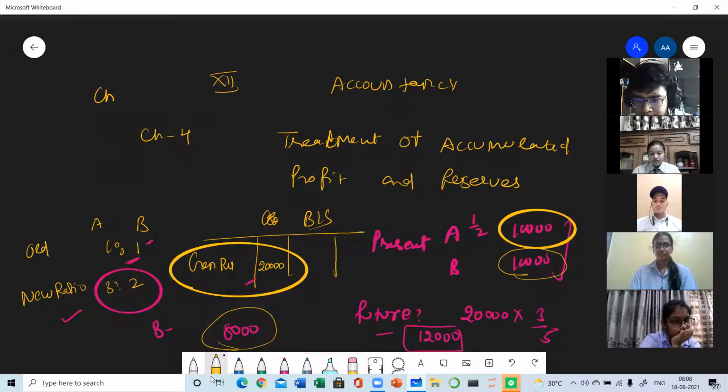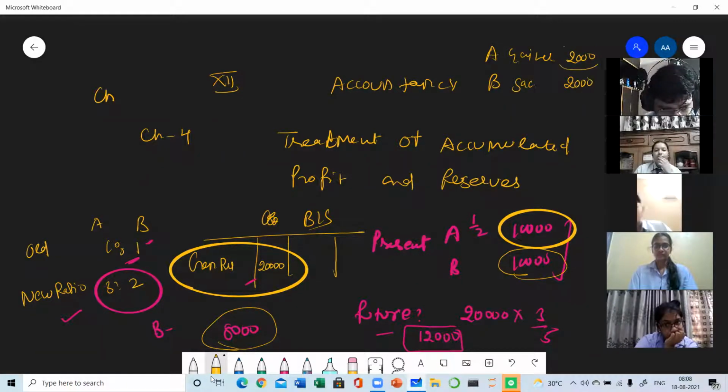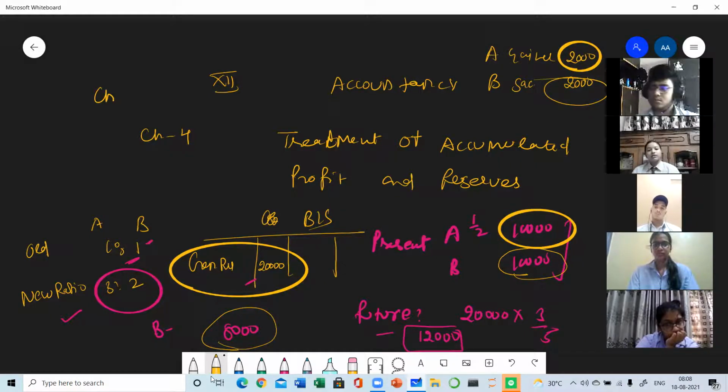This gain or this deficiency has arisen just because of change in their profit sharing ratio. So you can say A is gainer here by rupees 2,000 and B is sacrificer here by rupees 2,000. So again, the gaining ratio and the sacrificing share is the same. So this is the reason that the general reserves are mostly distributed at the time of the reconstitution of the firm.